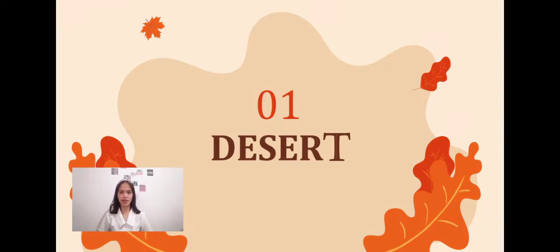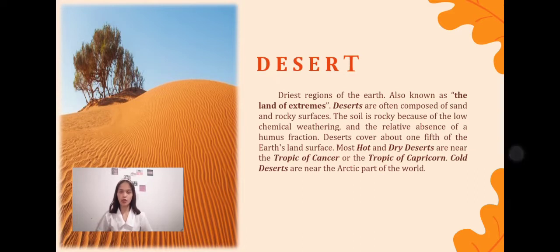Everyone, I am Maria Salvarina of BSED2C, and now I am going to discuss the first type of terrestrial ecosystems, which is the desert. So, what is the first thing that comes in your mind when you say the word desert? So, the desert is a region of land that is extremely dry and sandy due to the lack of rainfall. Only plants and animals that are very well adapted to the dry climate survive here. As you can see, desert is the driest region of the earth, also known as the land of extremes.